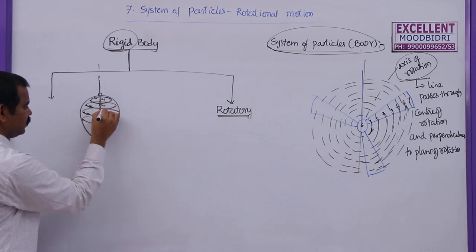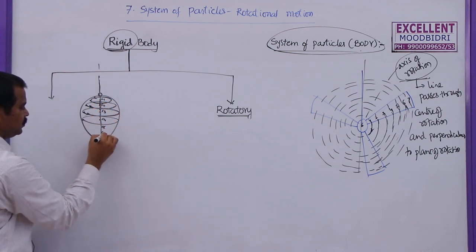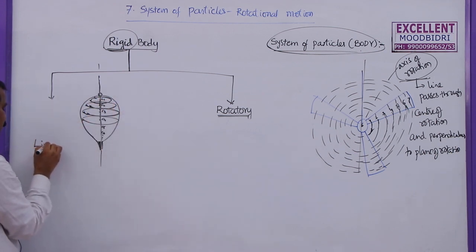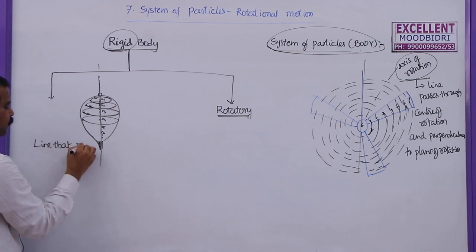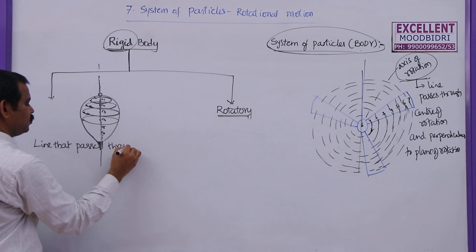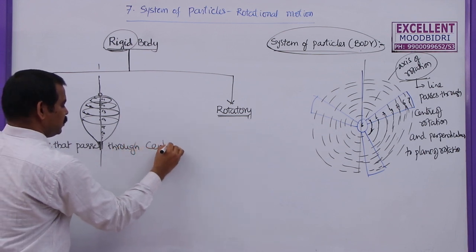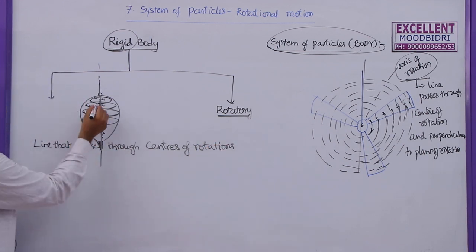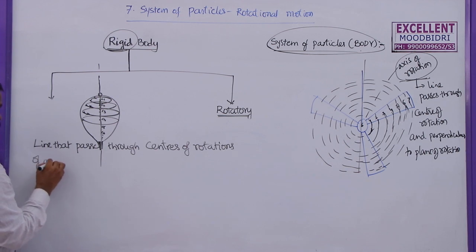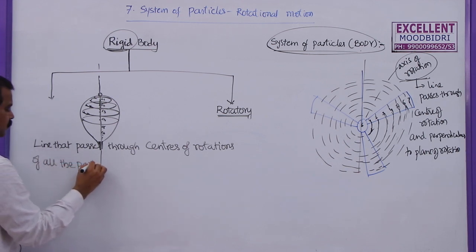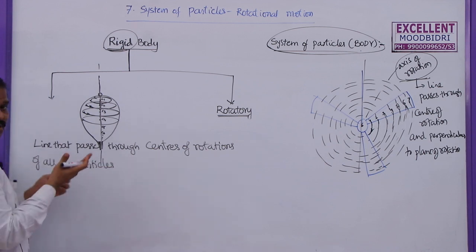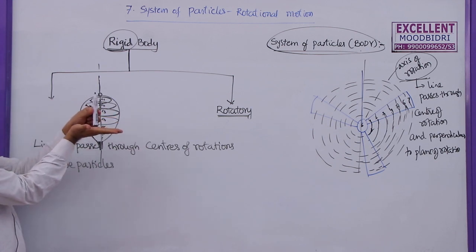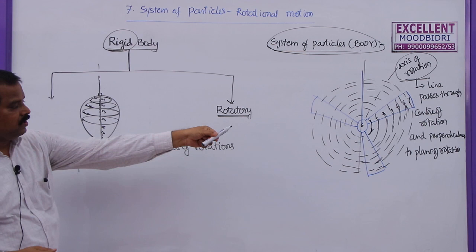So this is C1, C2, C3, C4, C5, C6 and so on. So this line that is passing through the centers of rotation of all the particles, and also when it is rotating like this, that is called the plane of rotation, and this line is perpendicular to the plane of rotation that we discussed there.